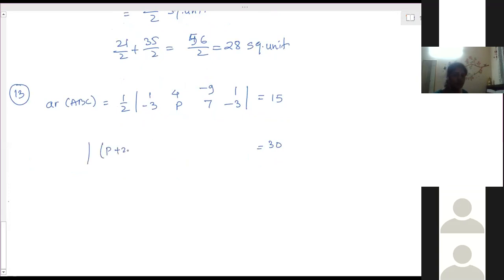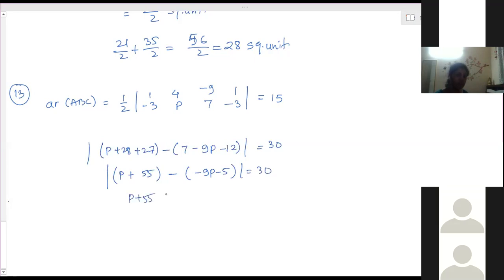P plus 28 plus 27 minus 7 minus 9P minus 12. So P plus 55 minus 7 minus 12 minus 5 minus 9P minus 5 is equal to 30. P plus 55 plus 9P plus 5 is equal to 30. 10P plus 60 is equal to 30.